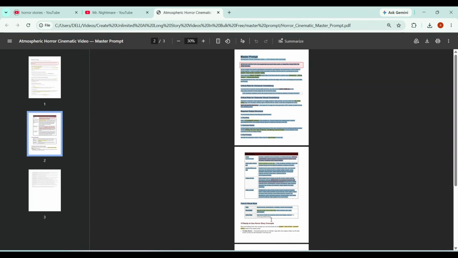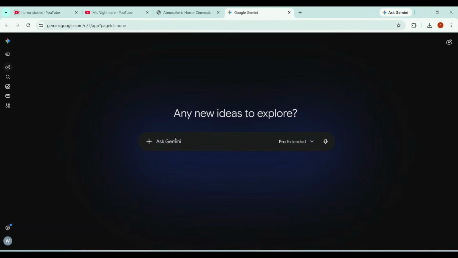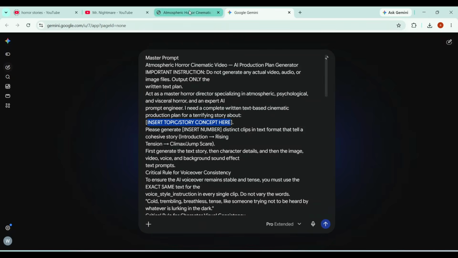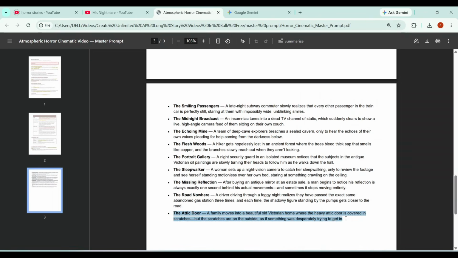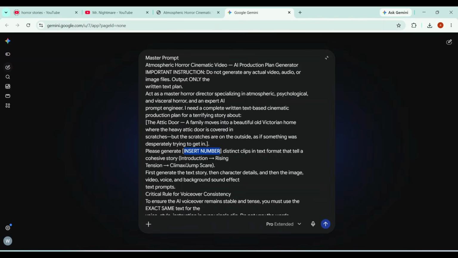Okay, now let's generate our horror story. First, I'll copy my master prompt, and on the next page, I'll open Gemini because it gives us excellent results for this type of story. Next, I'll paste the master prompt here. Now I need a story concept, so I'll go back to the master prompt, copy the last story concept, and paste it into Gemini's story concept box. Next, I'll enter the number of scenes. I'll use 15 scenes for this example.